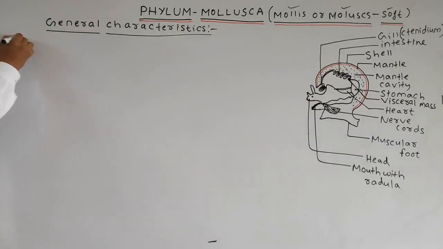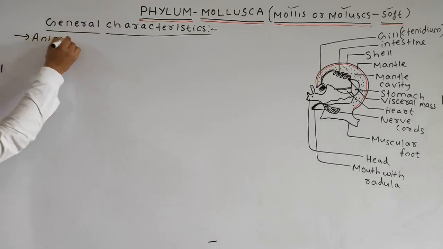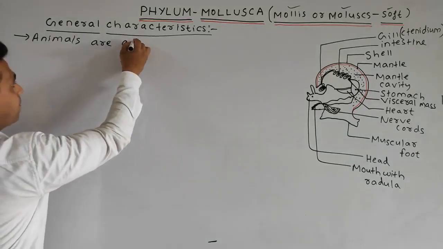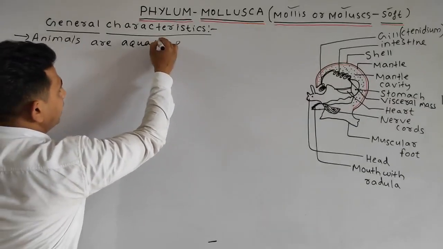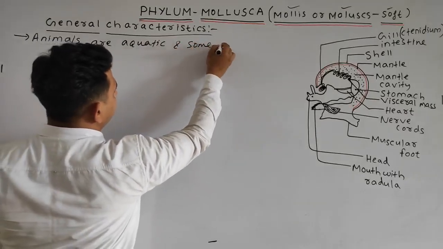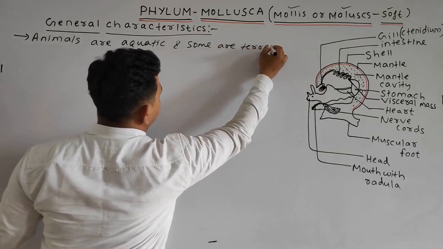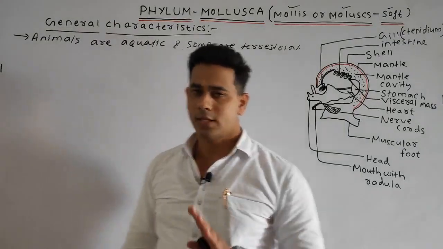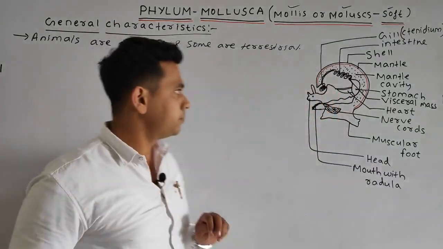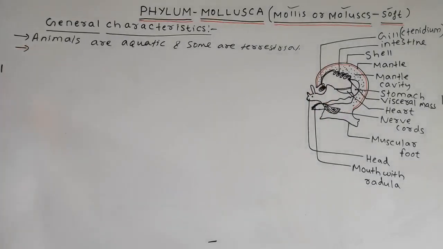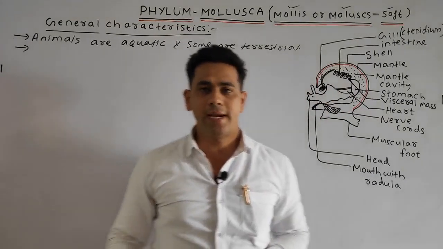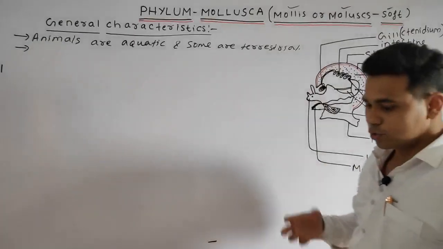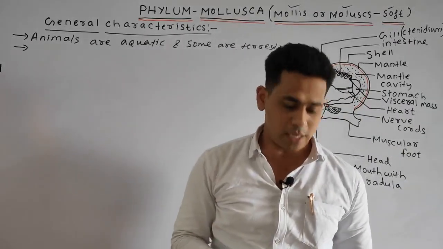In the first point, students, animals are aquatic and some are terrestrial. Terrestrial means they live on the land. Some stay in the water and some stay on the land. Next point, students, the body is soft and unsegmented. As we discussed, mollis or mollusk means soft. So generally the body is soft and unsegmented.